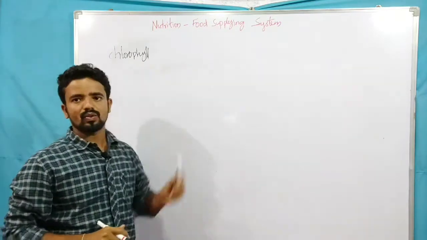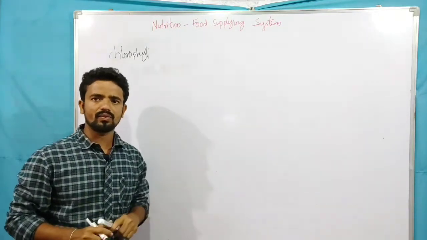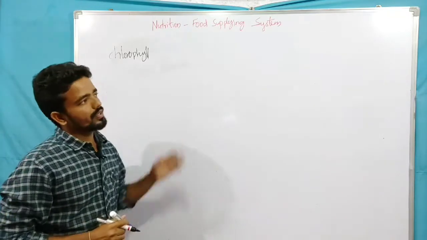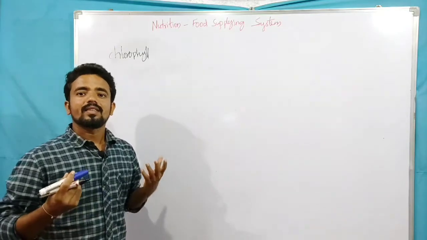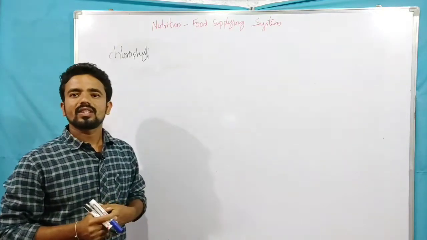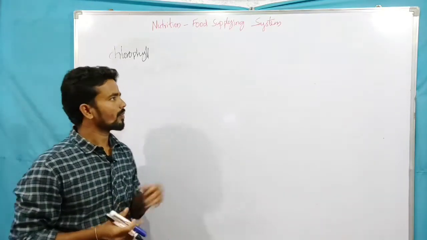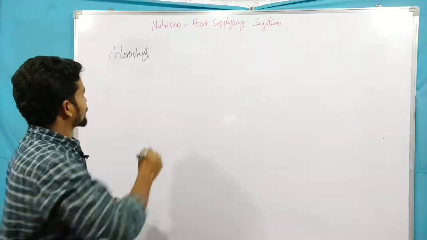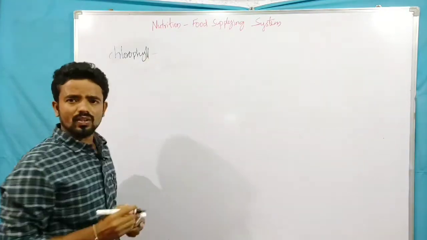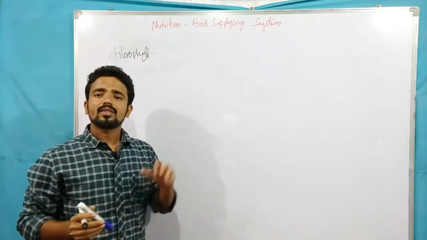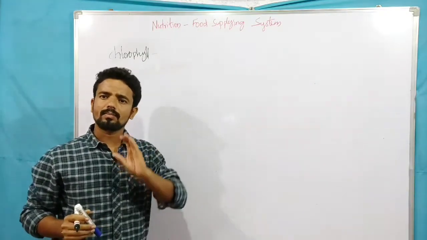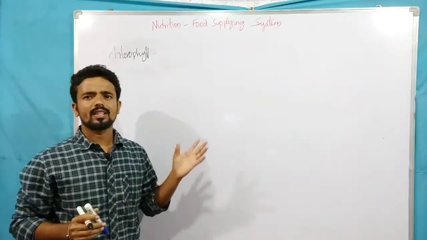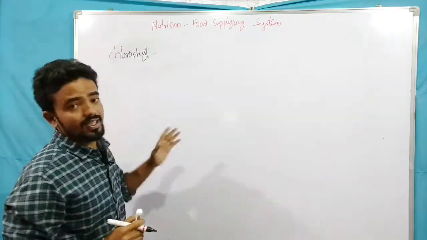Since the plants are having chlorophyll, they are producing food material, and also they are able to produce oxygen, which is very important for each and every living organism. So first, Jan Ingenhousz stated that the green color plants, in the presence of sunlight, produce some gas, and that is nothing but oxygen.